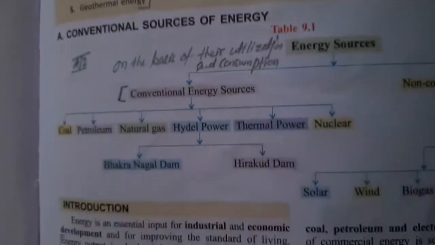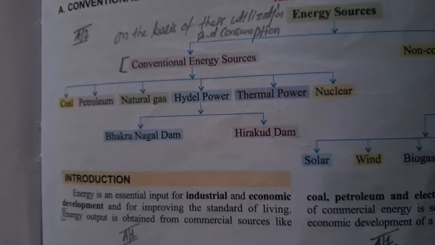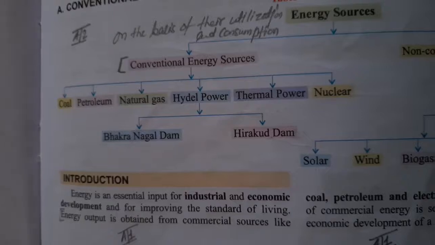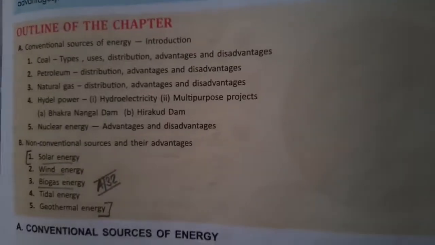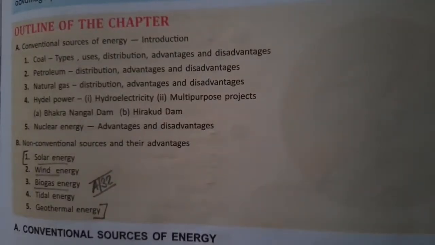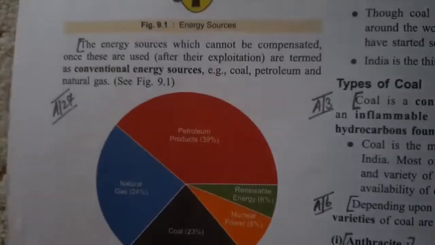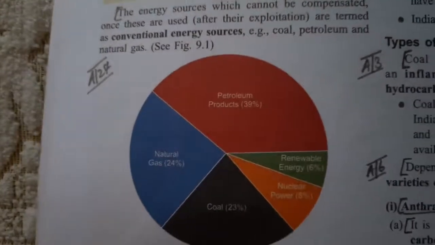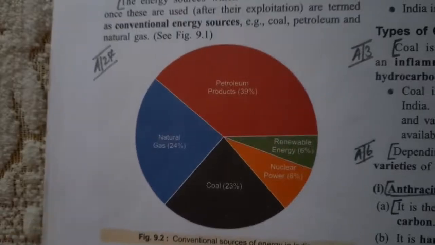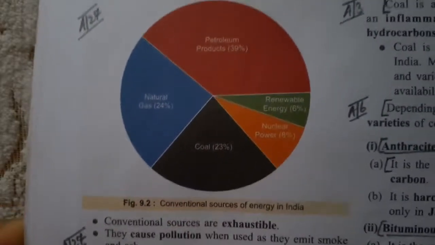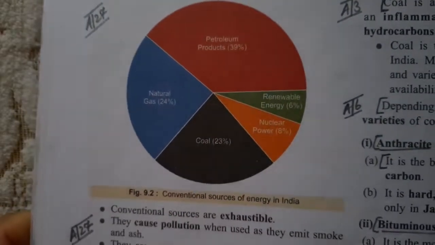Further, we will see what is the significance of these energy resources. So energy is an essential input for the industrial and economic development of the country, and that's why it is widely spread all across India. Here you can see in the chart how much conventional energy resources are reflected in India.